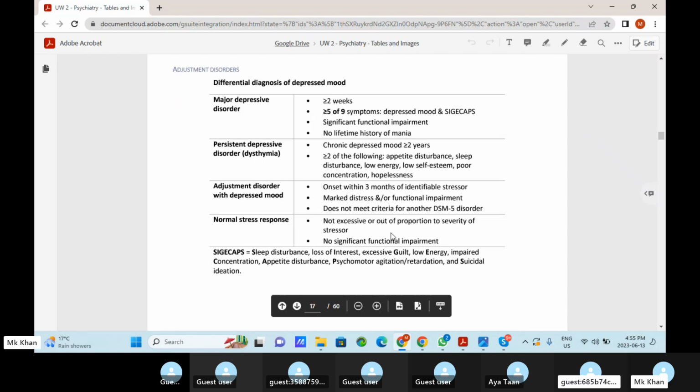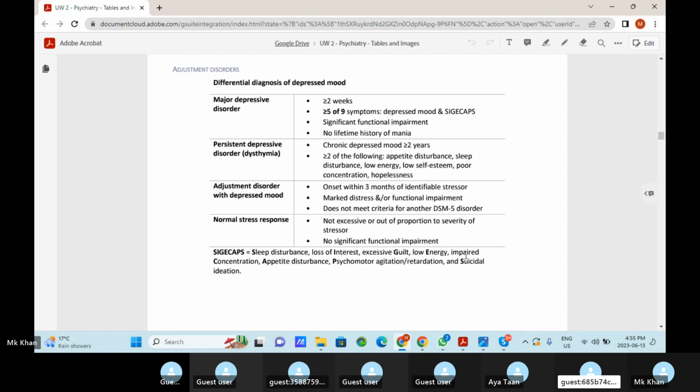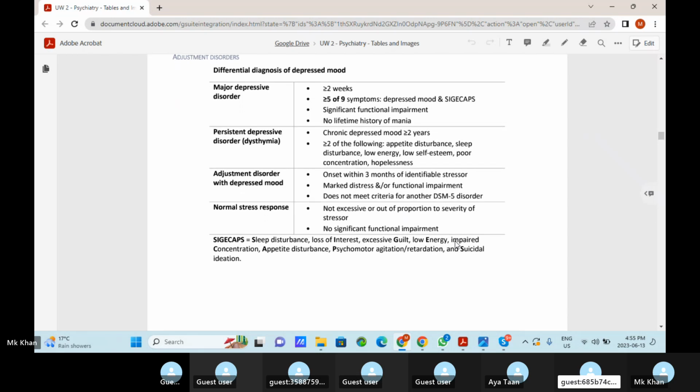Adjustment disorder with depressed mood. So onset within 3 months of an identifiable stress. So there will be a stress and then the symptoms will be present within the 3 months. Marked distress or functional impairment, and it does not meet the criteria for any other DSM-5 disorder. So what is the normal stress response? That is not excessive or out of proportion to the severity of the stressor and does not cause significant functional impairment.